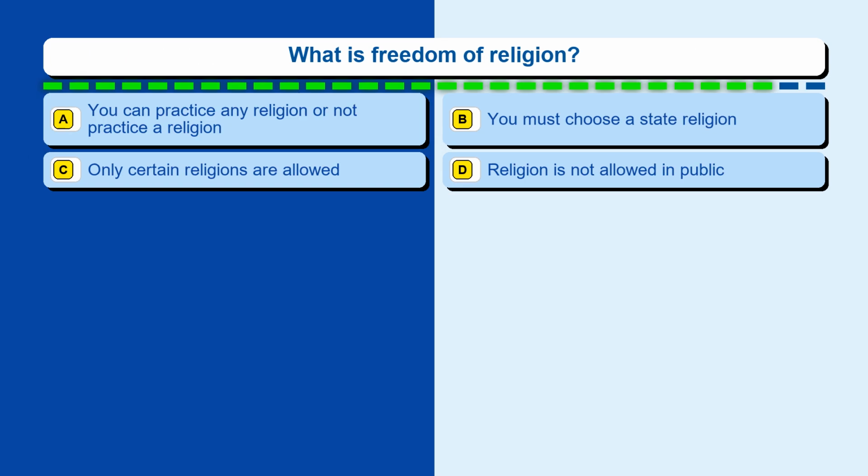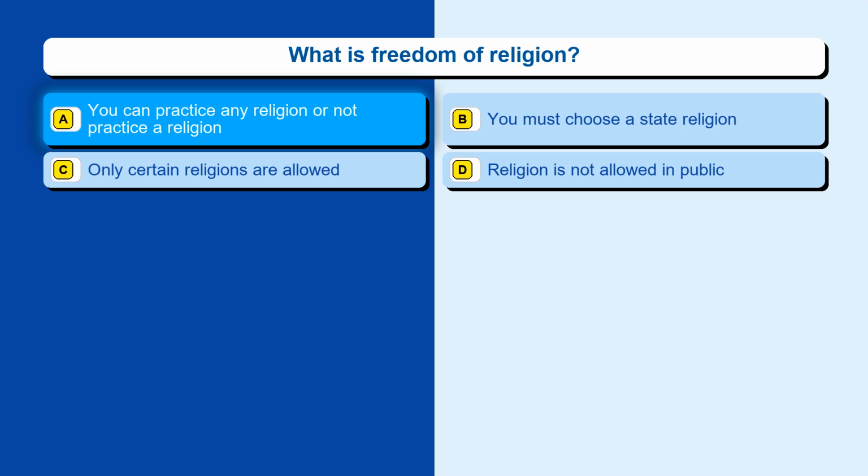Question 41. What is freedom of religion? Option A, you can practice any religion or not practice a religion. Option B, you must choose a state religion. Option C, only certain religions are allowed. Option D, religion is not allowed in public.